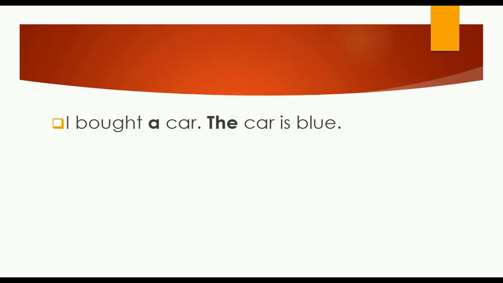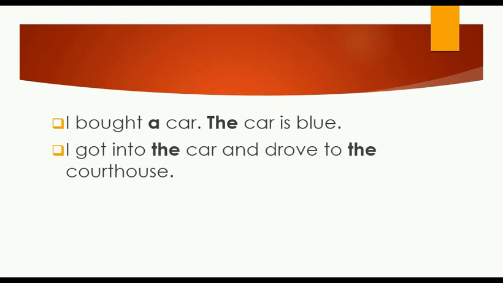The car is blue. Here I mentioned the same noun for the second time. That's why I use the definite article the. I got into the car and drove to the courthouse. Here, the listener knows which car I'm talking about.